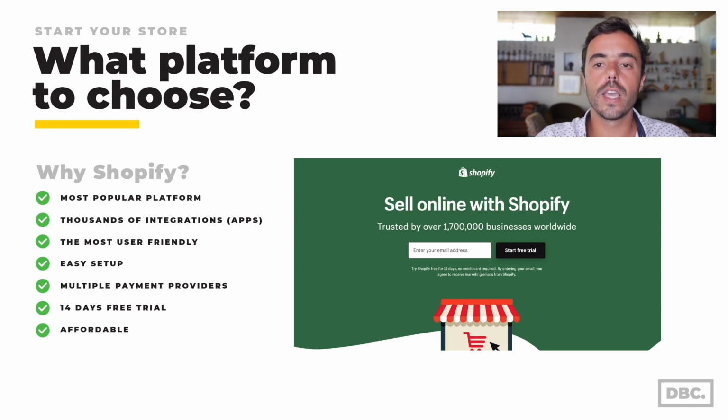The other good thing is that there are a lot of integrations with payment providers. On Shopify you have Shopify Payments, you have Stripe, you can integrate PayPal, and you can integrate a lot of other payment providers. There's a bunch of options. The good thing that most platforms have is a 14-day free trial. For those 14 days you build your store and then you start paying the subscription, which is pretty affordable. You can start at $29.99 a month.